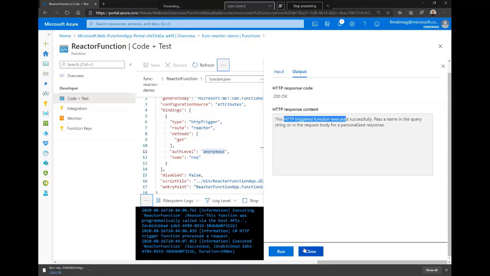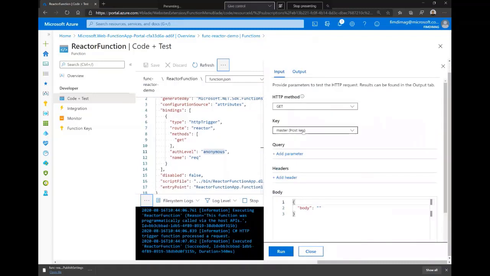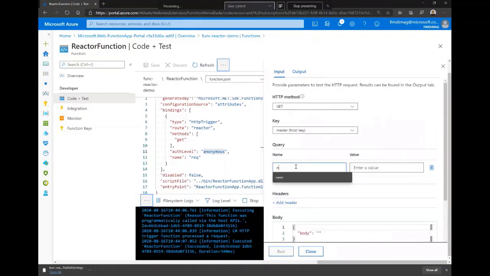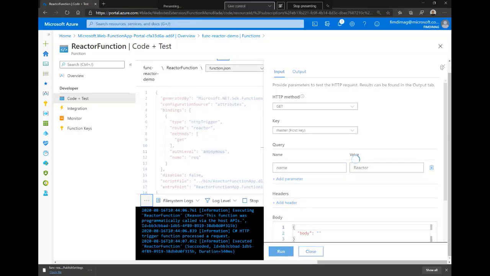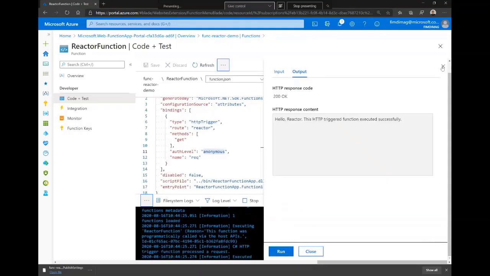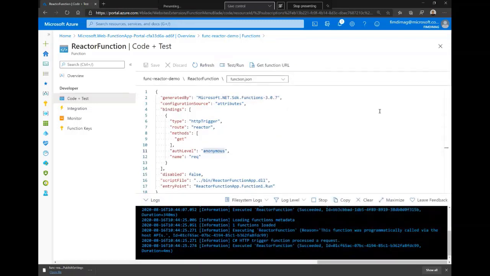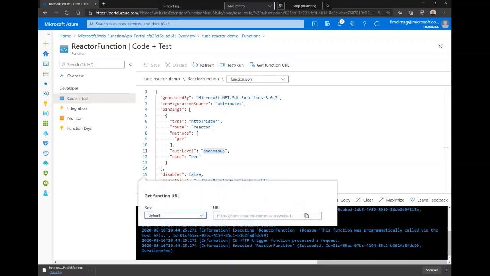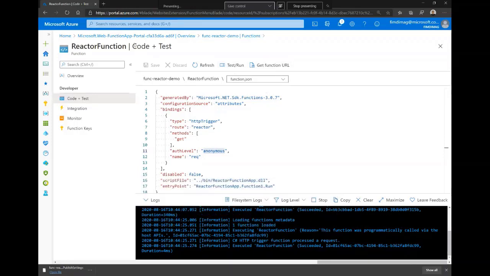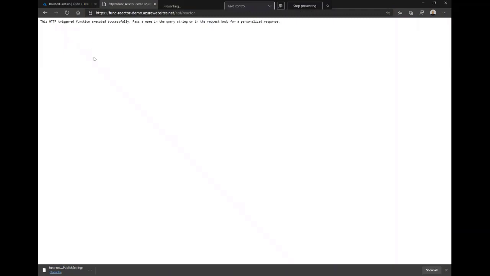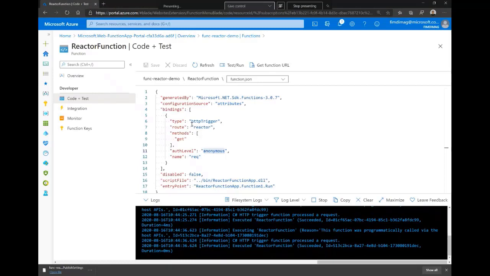And here we have the response. So we need to pass the name, and we can also pass the name here. So to test it, we can run it directly. It's the same thing. We'll be using the same function since the beginning, and you can get the function URL. It's the same thing here, and you can test it, and it's the same process. So those are one of the solutions to develop Azure Functions inside the portal directly or from Visual Studio.